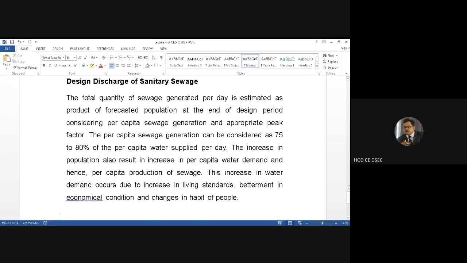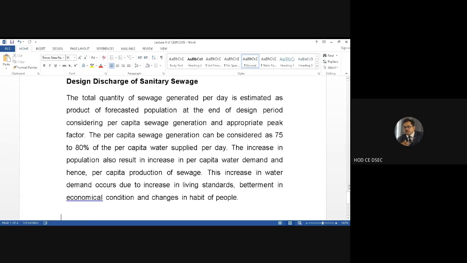The per capita sewage generation can be considered as 75 to 80% of the per capita water supply per day, as we saw in the earlier lecture. This is a continuation of that lecture, because we are still in the topic of estimation of